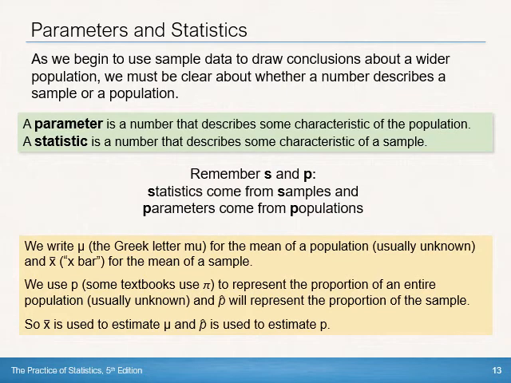All right, so one way to remember which one goes with which: a statistic starts with S, and it comes from a sample, which also starts with S. Parameters, which starts with P, they come from something measured from a population, which also starts with P. So the S's go together and the P's go together.